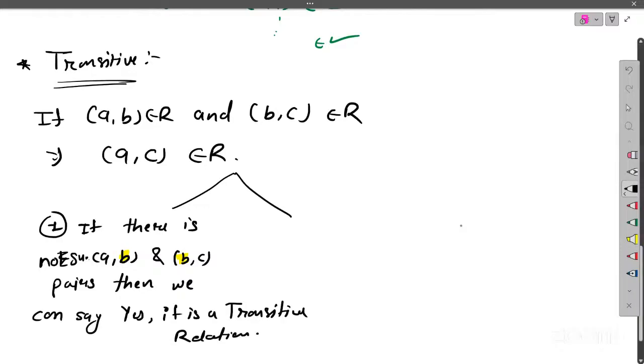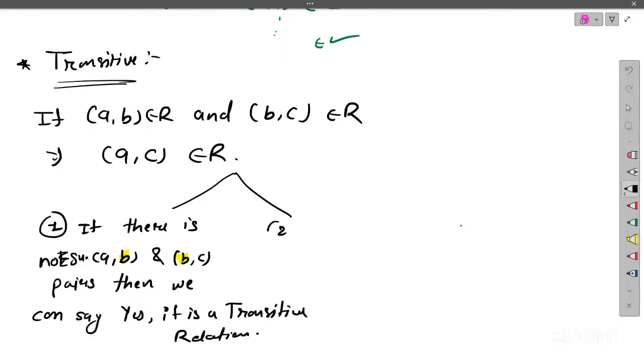This is because there is nothing to claim that our statement is false. Whenever we don't have something to say that this is wrong, we assume it is already right. The same thing happens here. If you don't find any pair (A, B) and (B, C), then trivially you can say this relation is a transitive relation.